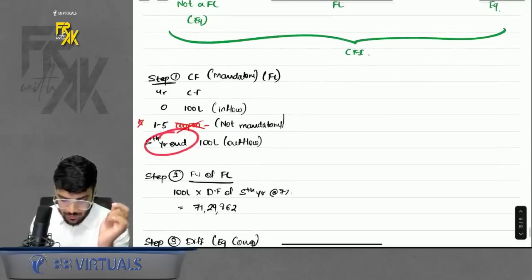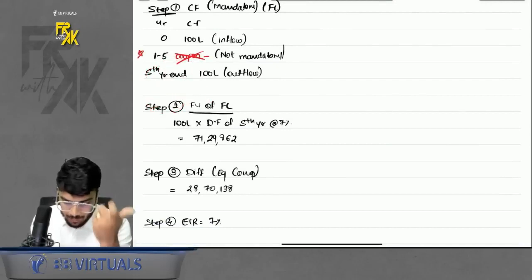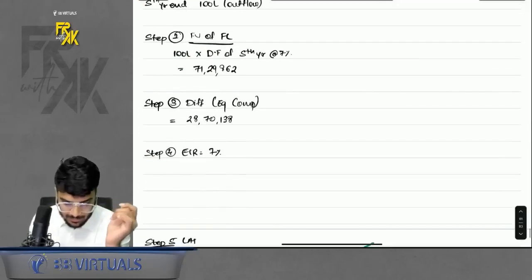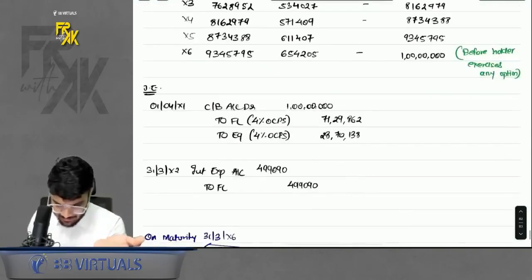Okay. Step number 2, fair value. You will compute the fair value because it is a CFI. When you compute the fair value, only the principal cash flow will come. Coupon will not come because coupon is not mandatory. Then step number 3, difference. Step number 4, yeah. Step number 5, LAT. That's it. Then the entries were asked. We passed the entries as well.